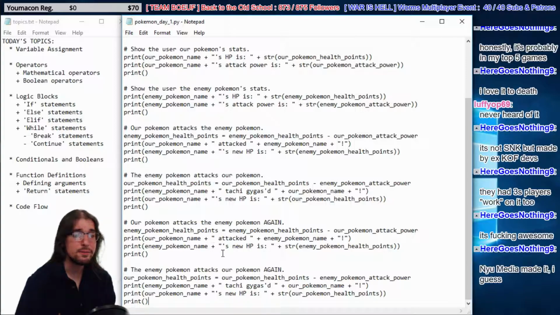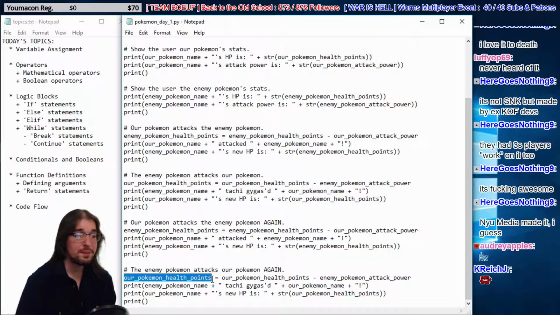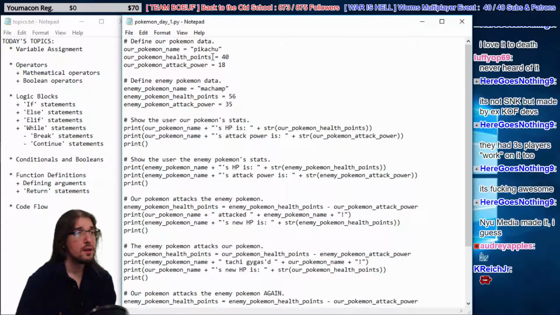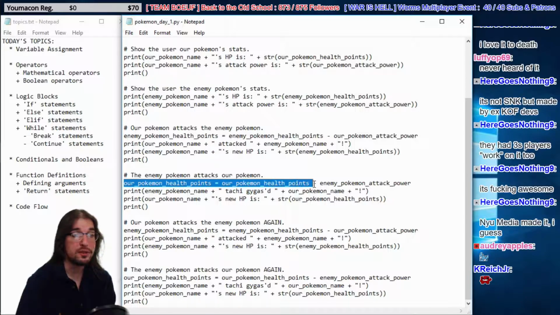How did Pikachu die? Well, it's because of this value, right here where he gets attacked. Our Pokemon health points. This value is constantly changing, right? The first time Pikachu got attacked, he went down from 40 health to 5 health, right? That happened right here. Our Pokemon's health points, which was 40 before, is equal to our Pokemon's health points, which is 40, minus enemy attack power, which is 35.